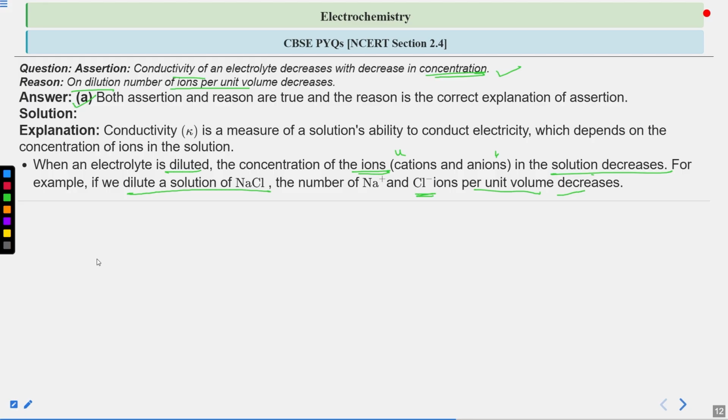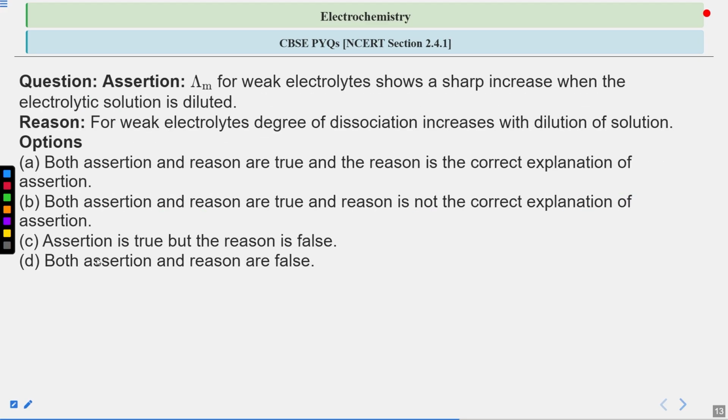Okay, moving on to our next one. This is again a CBSE PYQ covering the NCERT textbook section 2.4.1 in the electrochemistry chapter. This question also has an assertion statement and a reason statement. The assertion statement is given as: lambda m for weak electrolytes shows a sharp increase when the electrolytic solution is diluted. The reason is: for weak electrolytes, degree of dissociation increases with the dilution of the solution.